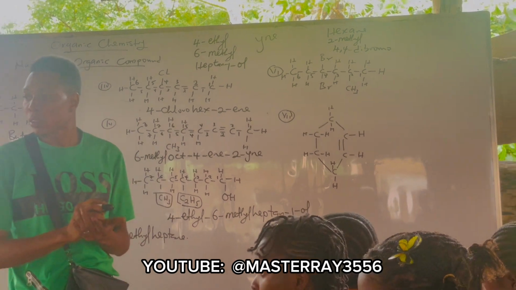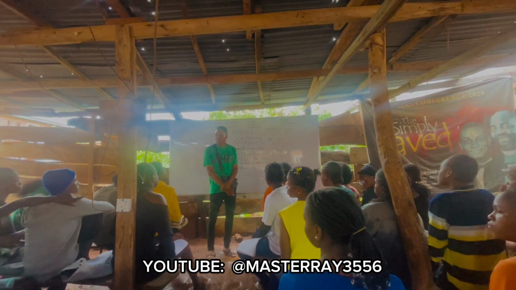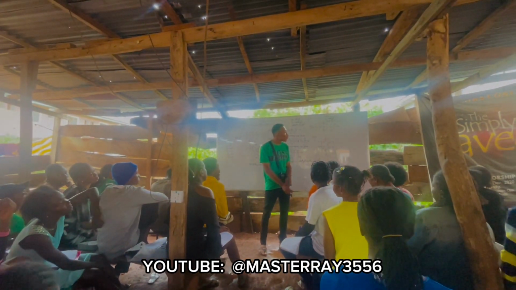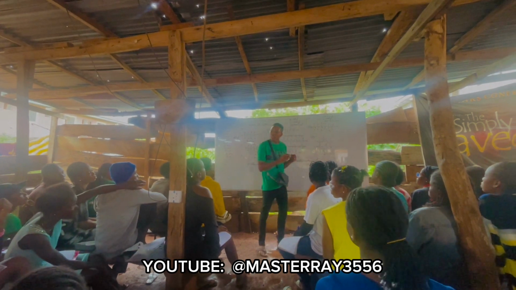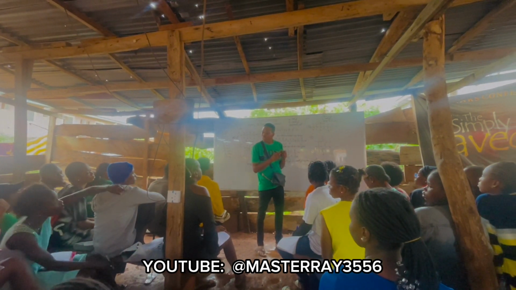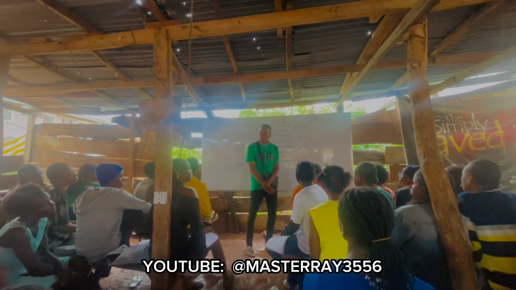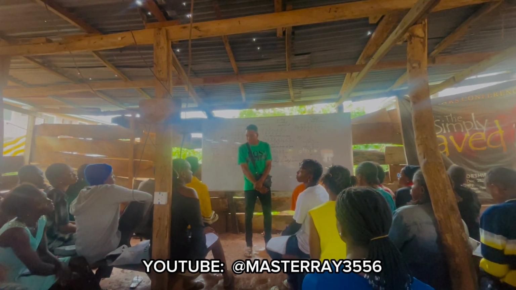So when the lecturer was teaching, he said that if you have halogen and methyl on the same carbon, you start counting from the one that is closer to the halogen, which is bromo. Not at all. You start your numbering from the side that is closer to the substituent group. Exactly.